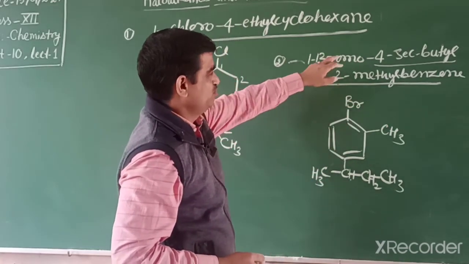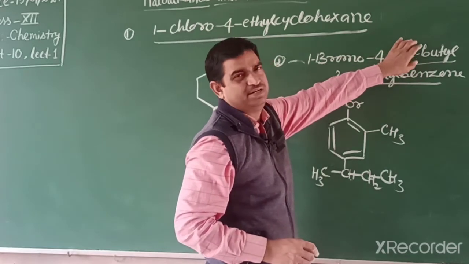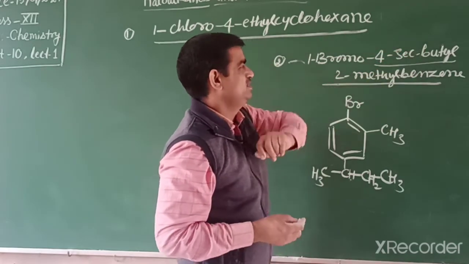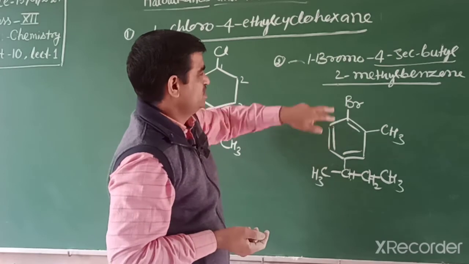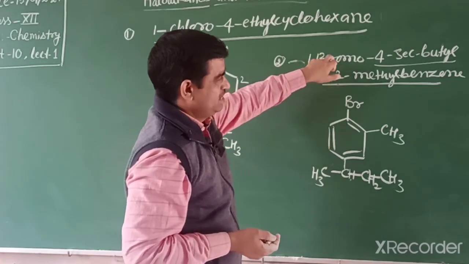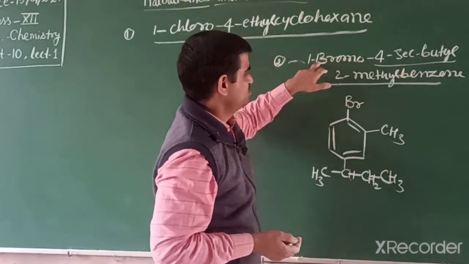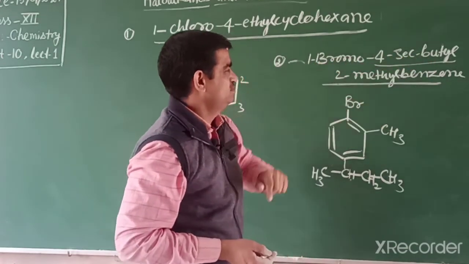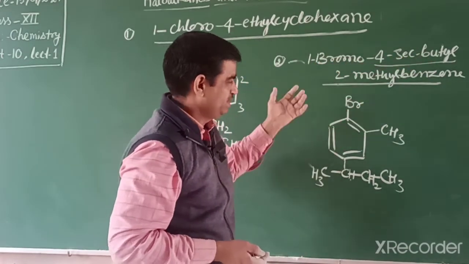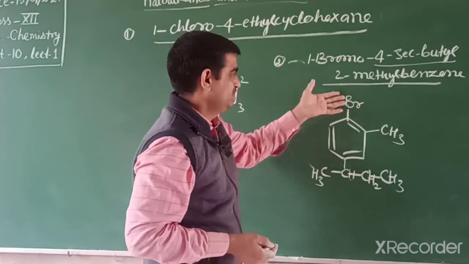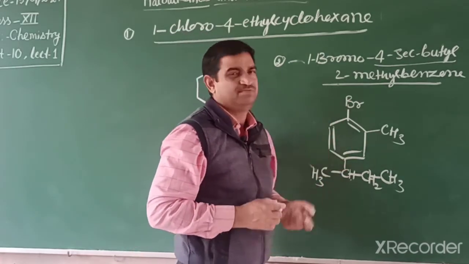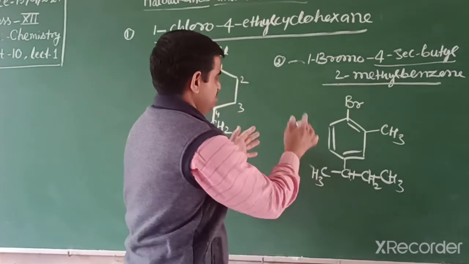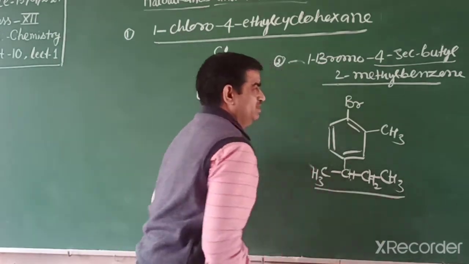Why does 4-secondary butyl come here? Because secondary and tertiary are not considered in alphabetical order. So first is B, and this also is B, because one starts from bromo and the other from butyl, and this one is M from methyl. So the numbering starts in such a way that all the substituents get alphabetical order. But how can you write secondary butyl?